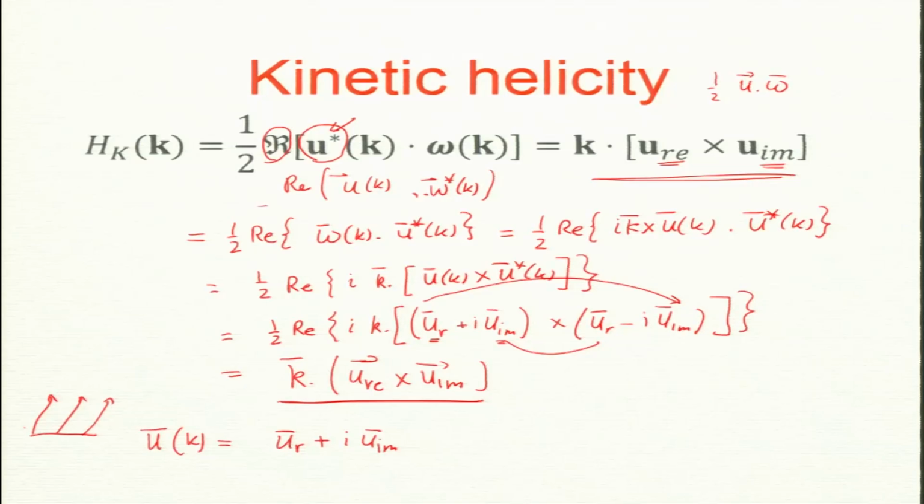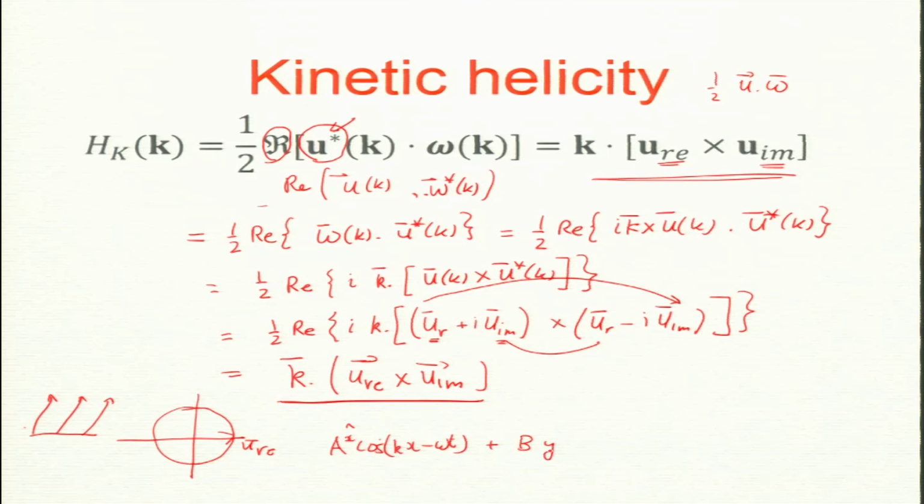Now, I will erase this. If you have circularly polarized waves, normally you represent it like this. We have the real part u real, which has two parts, so you write sine and cosine. If you remember, it is written as A cos(kx minus omega t) x cap plus B y cap sin(kx minus omega t).